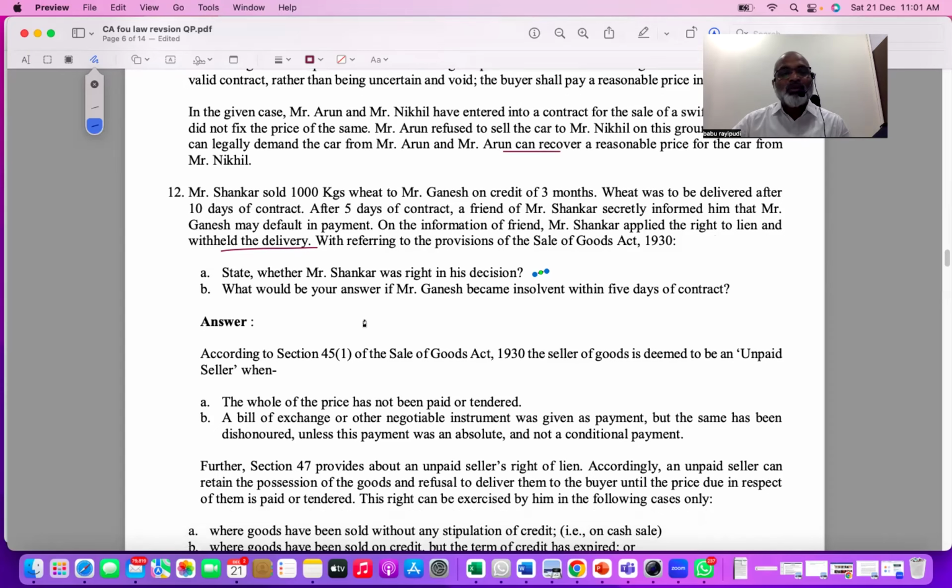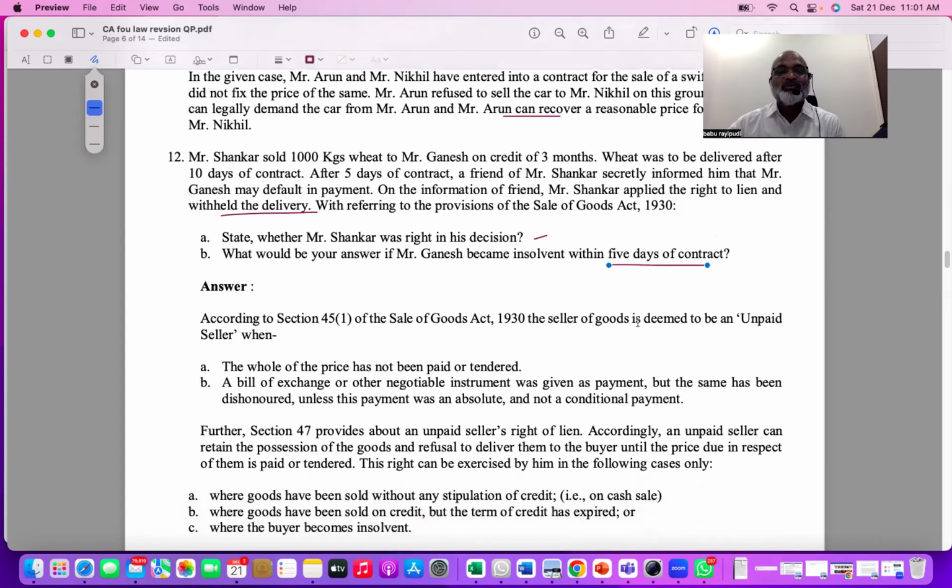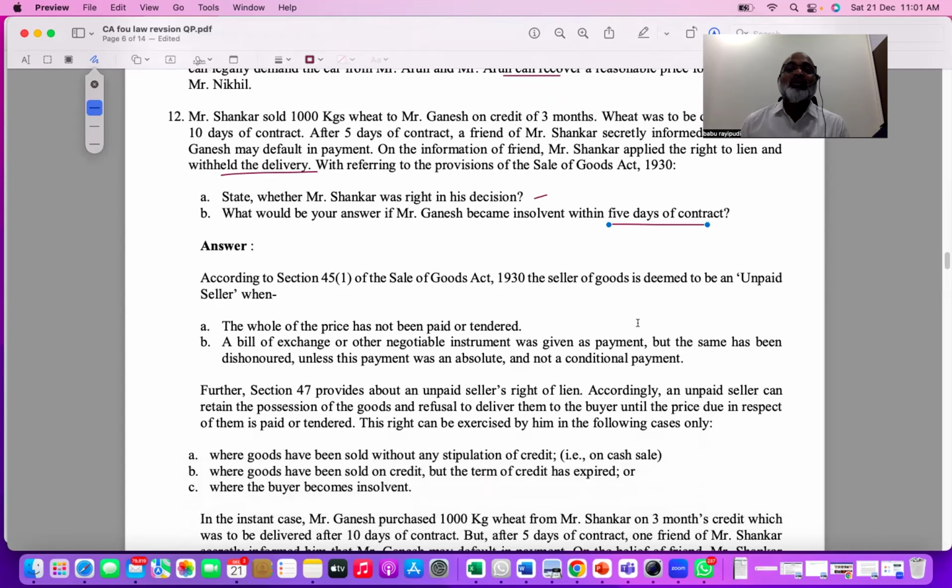Okay, next one. What would be your answer if Mr. Ganesh became insolvent within 5 days of the contract? If insolvency is there, yes. So first you have to explain when you will call someone an unpaid seller. Second, you have to explain when you will exercise lien. That's what you have to do, right?